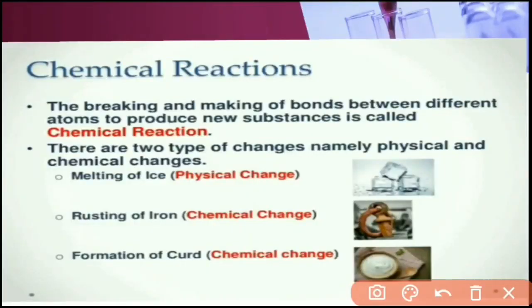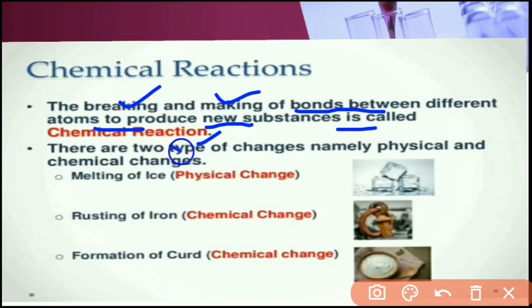We can define chemical reactions as the breaking and making of bonds between different atoms to produce new substances. It is an irreversible process because we cannot convert the product into the initial substance, the reactant, and it is also a permanent change.